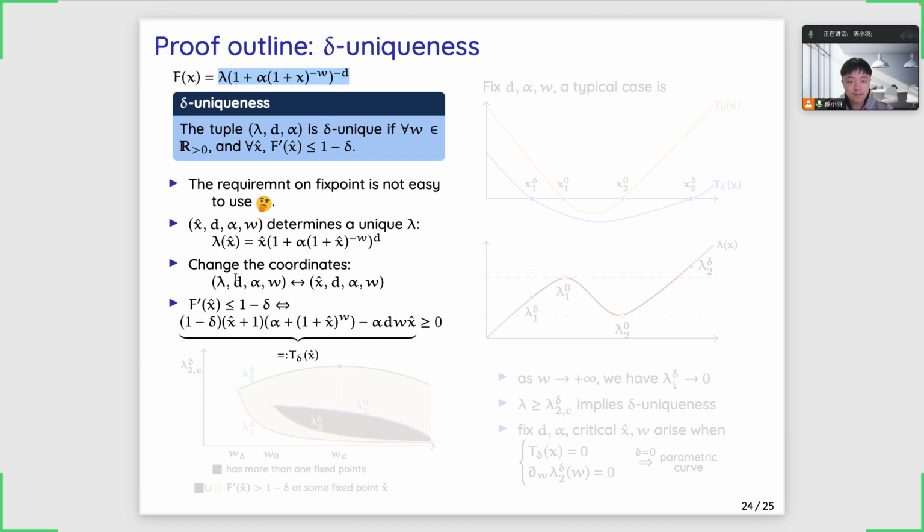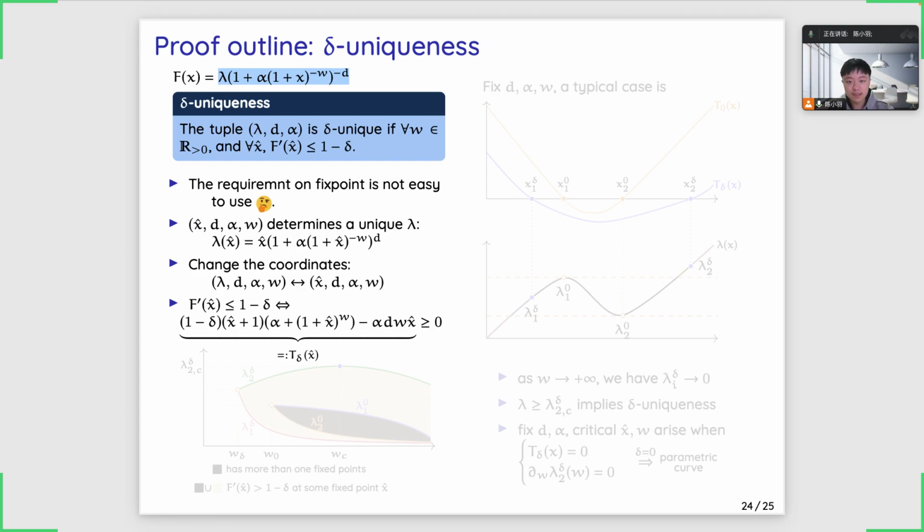And so instead of resolving the uniqueness regime in terms of lambda, d, alpha, w, we could first resolve the uniqueness regime on the coordinates x hat, d, alpha, w, and then we translate the result back to the coordinates lambda, d, alpha and w. Okay. And in this new coordinate system, the condition that f prime at x hat should be smaller than 1 minus delta is equivalent to the function t delta at x hat being greater than 0.